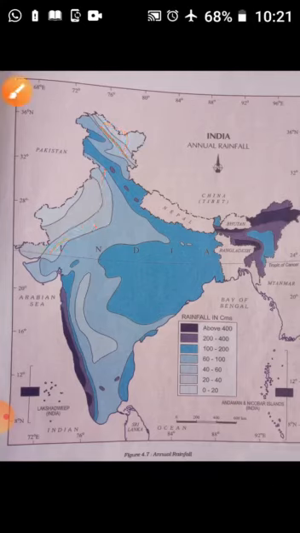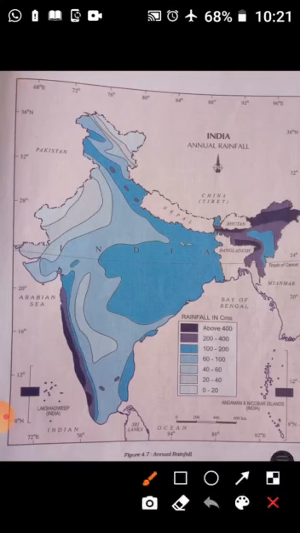Then at last we have the areas which receive very little rainfall, that is below 20 centimeter. This is a part of Rajasthan and this area, the leeward side of the Western Ghats, and a part of Ladakh. These are the areas which receive rainfall below 20 centimeter.